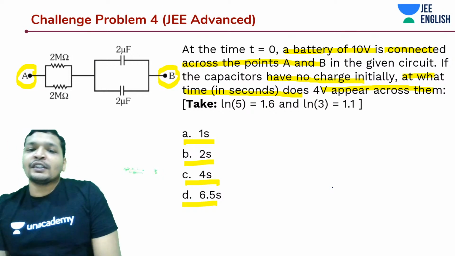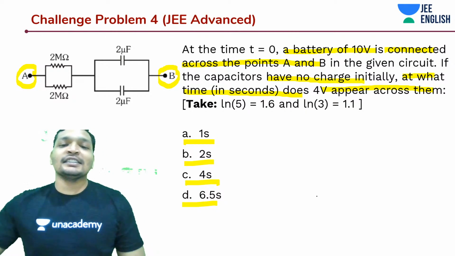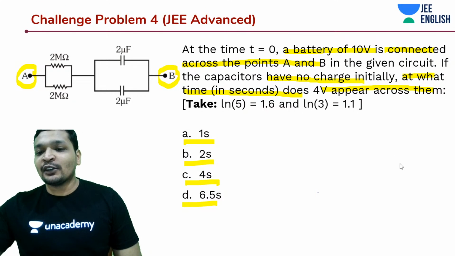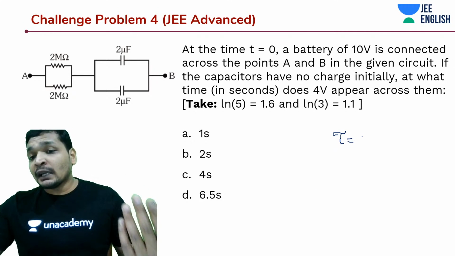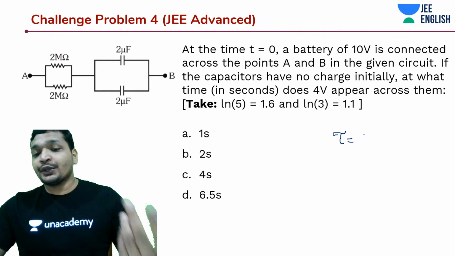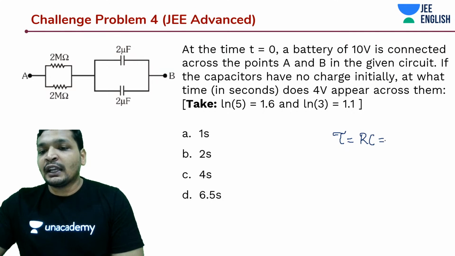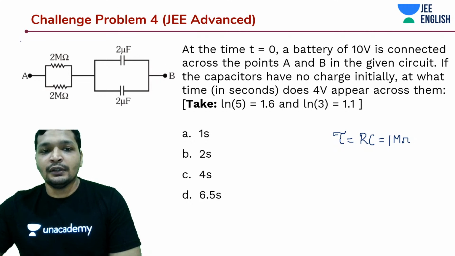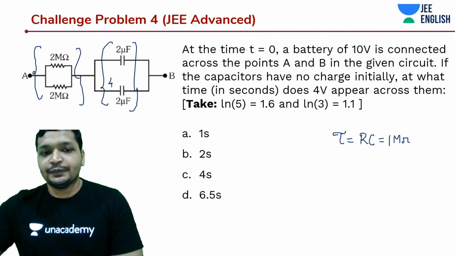Yes, you can communicate over here, Roshan. Coming to your query, Kunal, how do we guess the questions from the answers? One thing you know is R equivalent, and we just calculated R equivalent. If it's a multiple option question, you are going to do that. Else you can't do this in this case, right? So tau is RC, and we calculated R equivalent was 1 mega ohm for both, and for both, C equivalent is 4 microfarads.